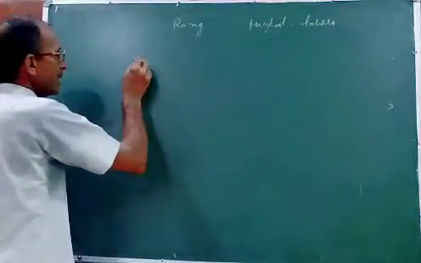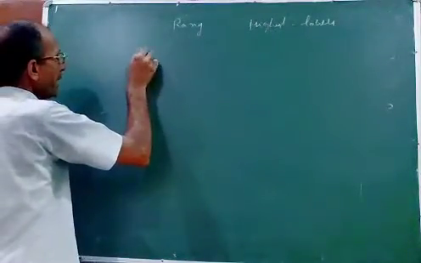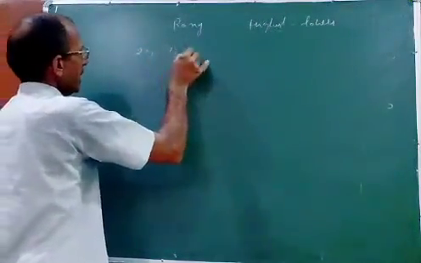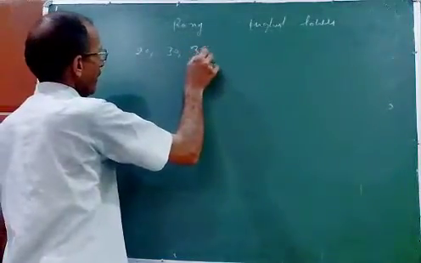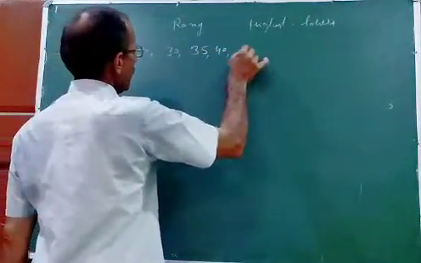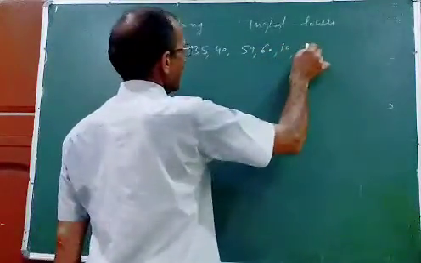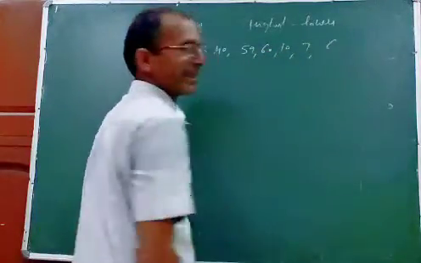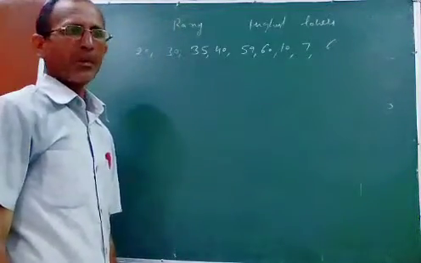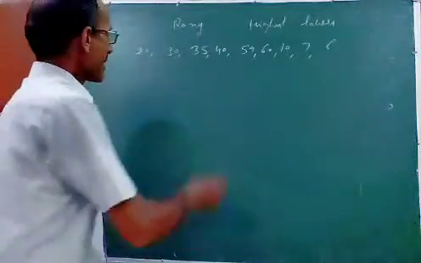Suppose this is ungrouped data: 20, 30, 35, 40, 59, 60, 10, 7, 6. These are ungrouped data. We have to find the range.